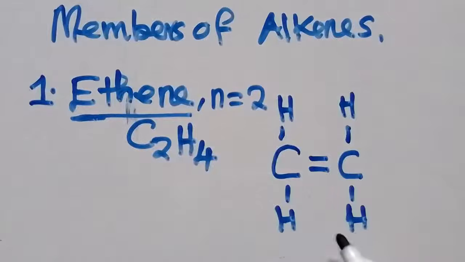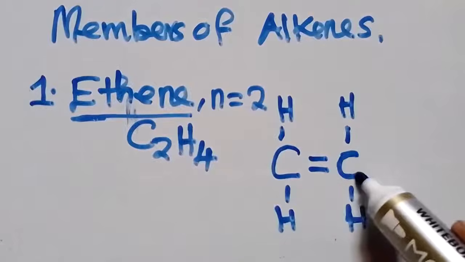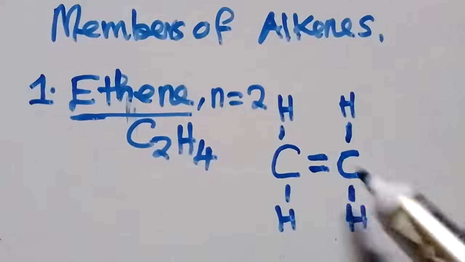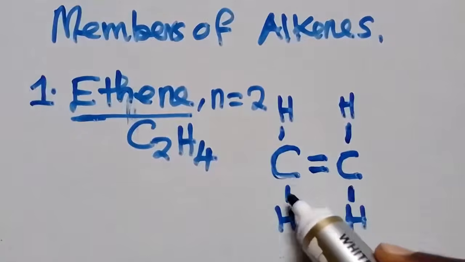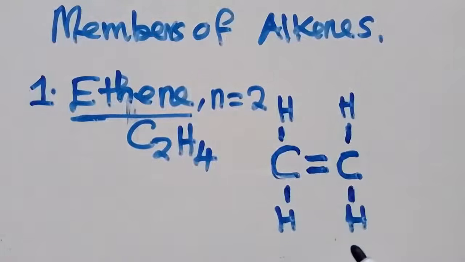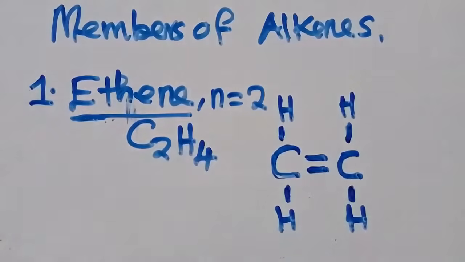And I said that carbon should be bonded to 4 bonds. If you check this carbon, let's count the bonds. 1, 2, 3, 4. Even same applies to this one. 1, 2, 3, 4. So if I ask you a question, what is the first member of alkenes? Ethene. This is the first member.